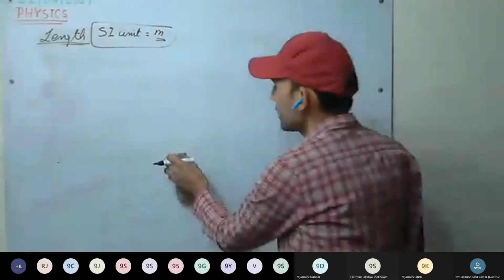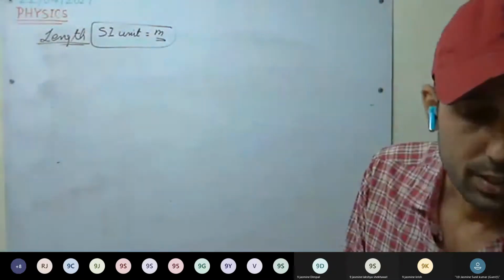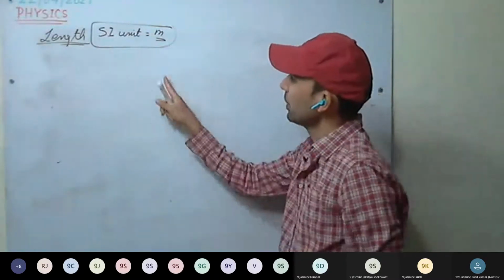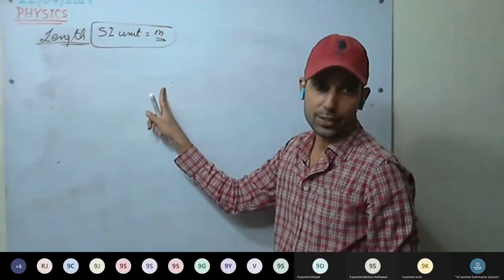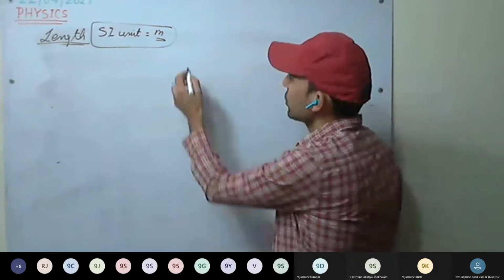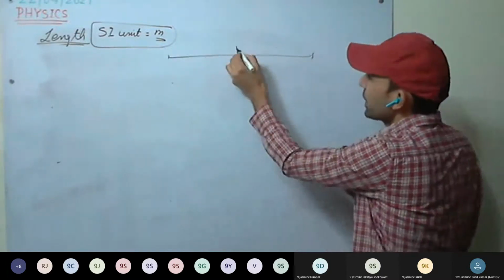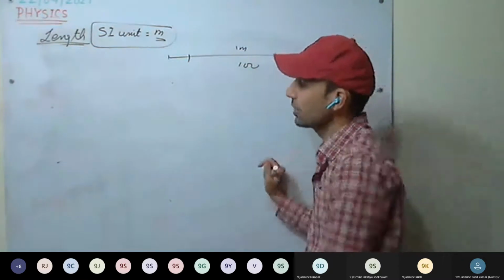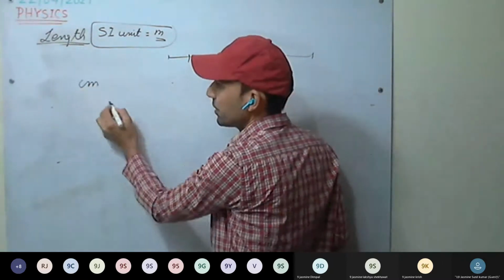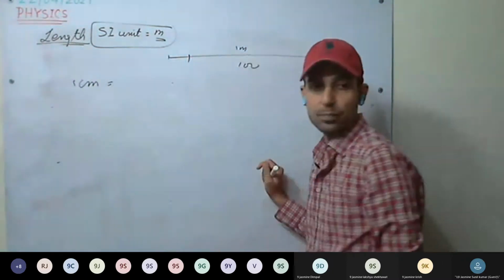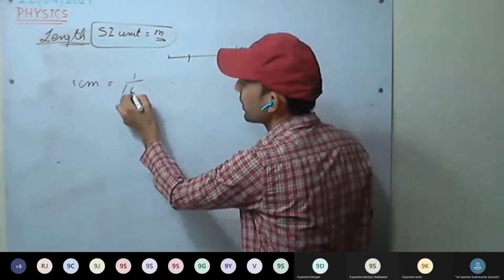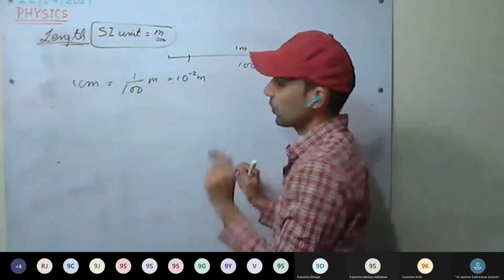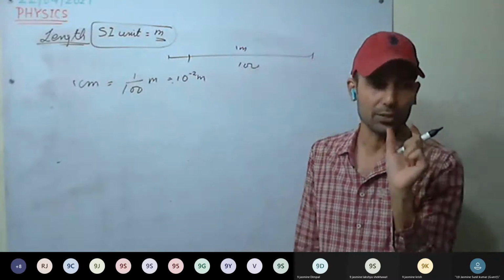Now for example, we have to measure a very small length. So the meter is not convenient to measure this. We require smaller units.